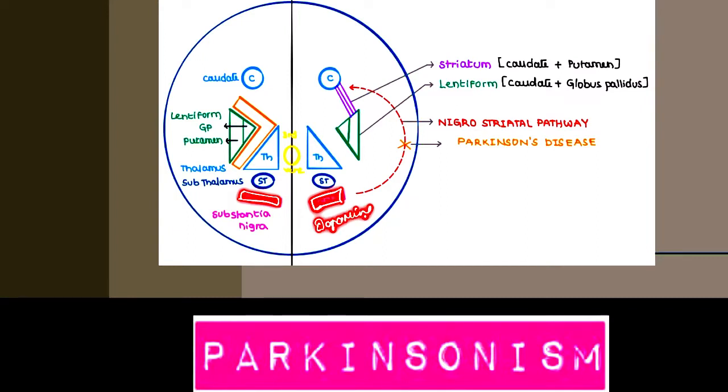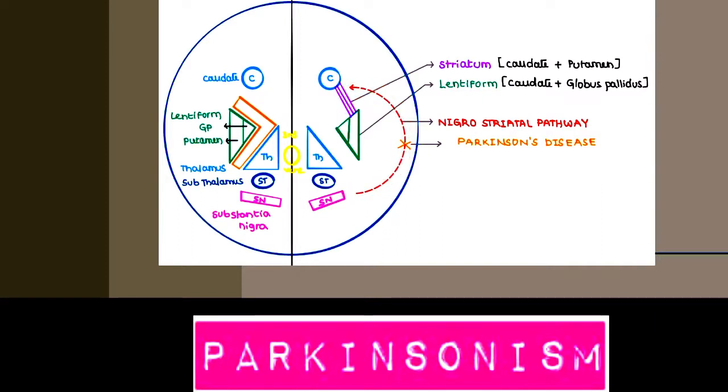Now this dopamine is a neurotransmitter, and it is for the nigrostriatal pathway. We are calling it nigro because it is producing melanin, and that's black in color. So this substantia nigra produces dopamine, and this dopamine is for the nigrostriatal pathway, from the nigra to the striatum.